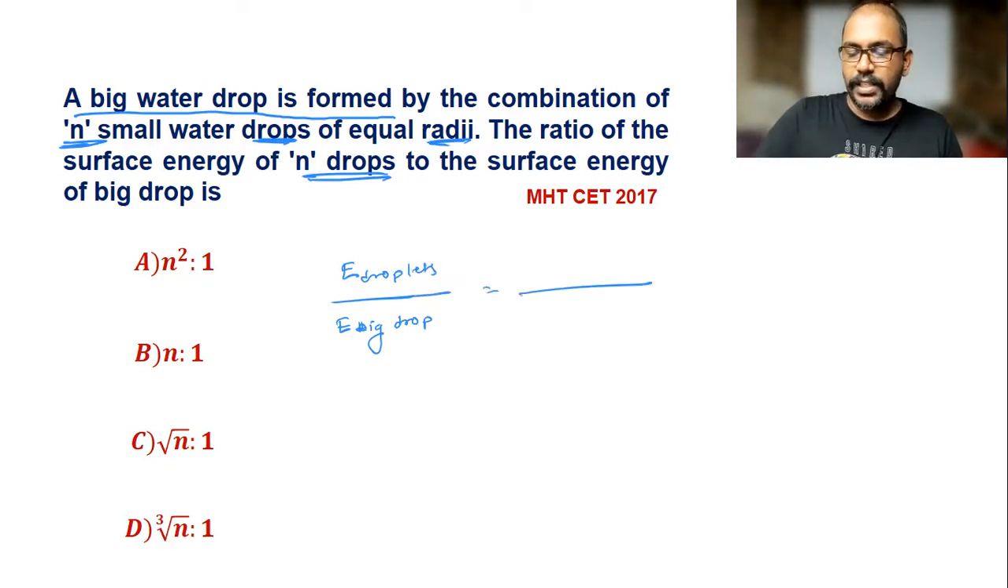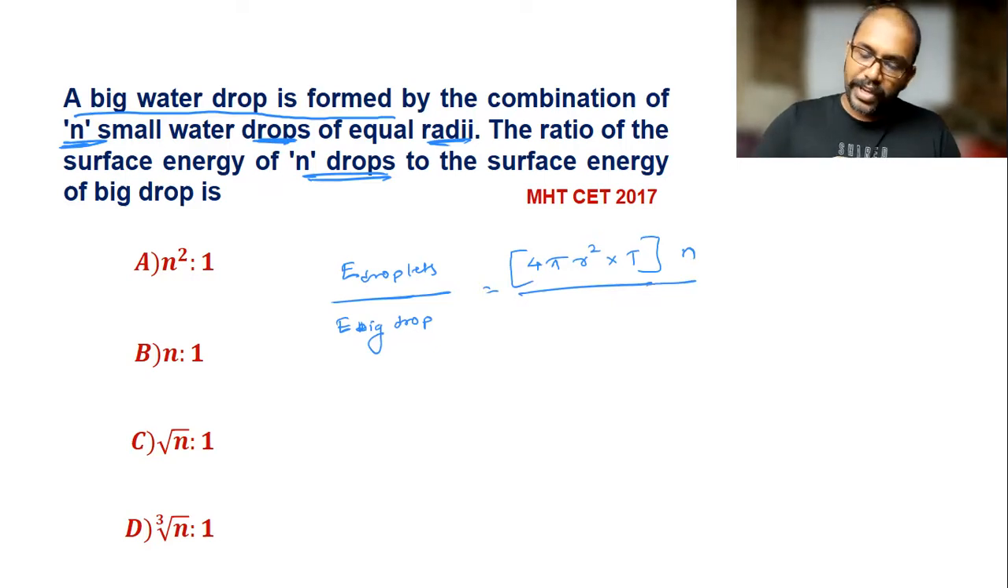Now surface energy is given by the formula T into the area. So 4 pi R square into T is the surface energy of a single droplet. If there are n, then multiplied by n. For the big drop, we can write 4 pi into radius square into surface tension T. Now we have to cancel the common terms. So 4 pi gets cancelled, T gets cancelled. What we get is small r square divided by capital R square into n.